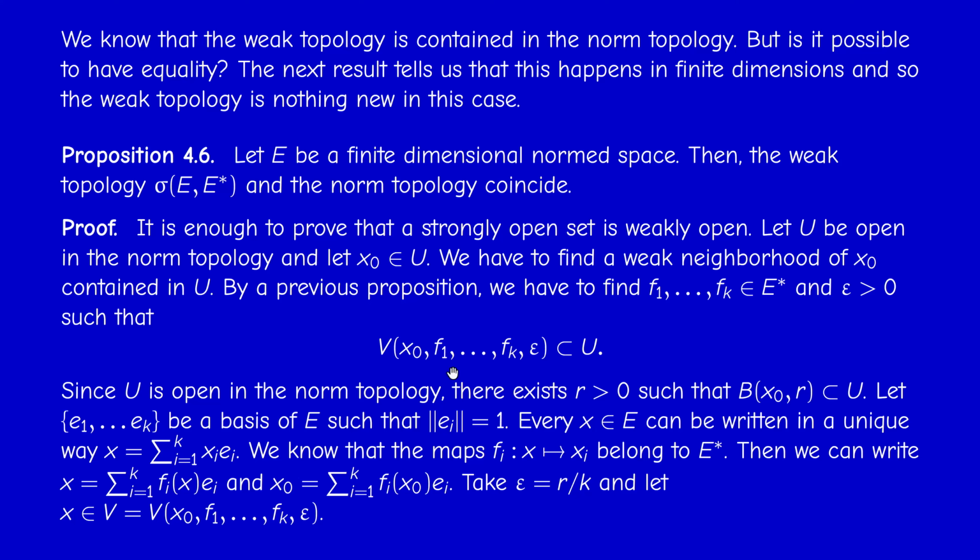So I'm going to prove that this weak neighborhood is contained in the ball, and therefore it's contained in U. How do I prove that? I take an element in this set. What does it mean? It means that |f_i(x − x0)| is less than epsilon, for i from 1 to k. And then I want to prove that x is in this ball, which means that the norm of x − x0 is less than r.